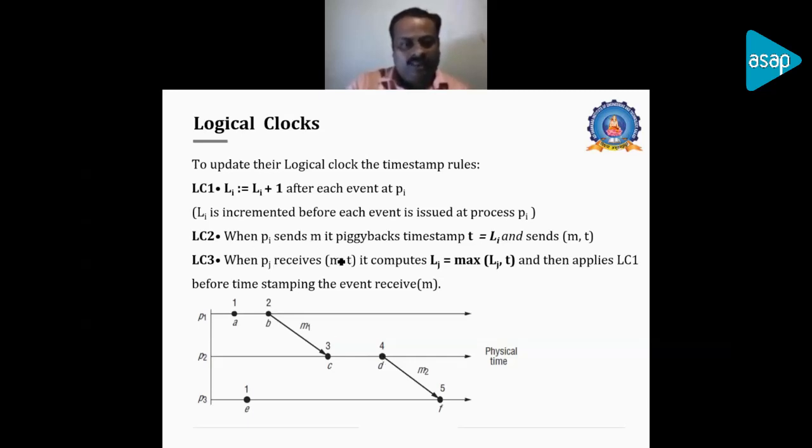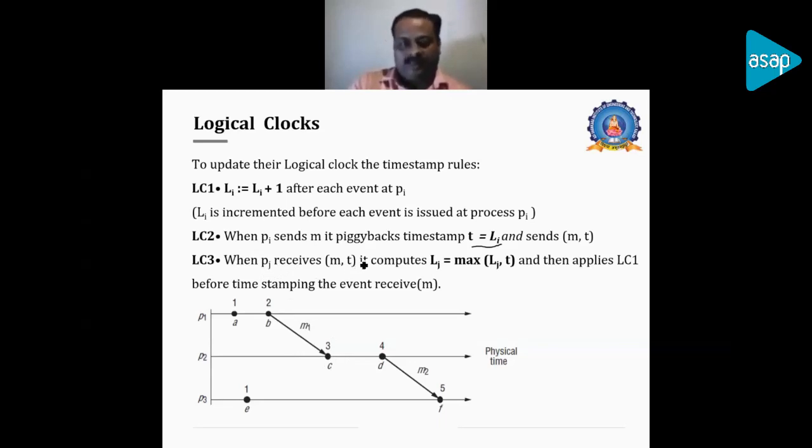Now, when there is communication between two events of two different processes, how will it be updated? When Pi sends a message M, it piggybacks the timestamp T equal to Li and sends (M, T). That means when process 1 sends a message M at event B, it adds its time, that is 2, and sends the time 2 to the event C.